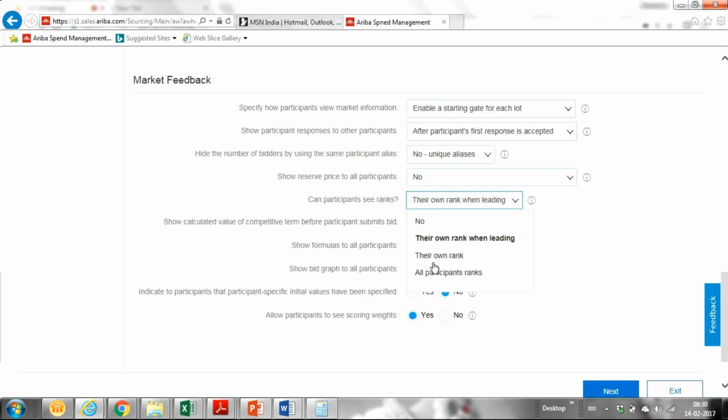So ranks are dynamic depending upon the responses, according to the amount they responded. Then show calculated value of competitive term before participant submit. We have a matrix over here. We can have some formulas and all.